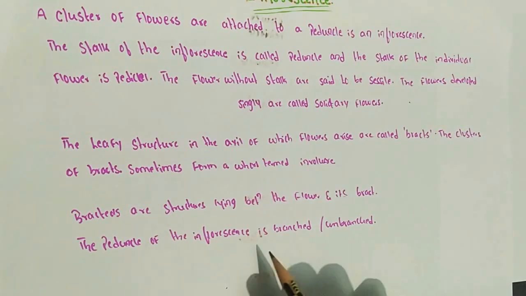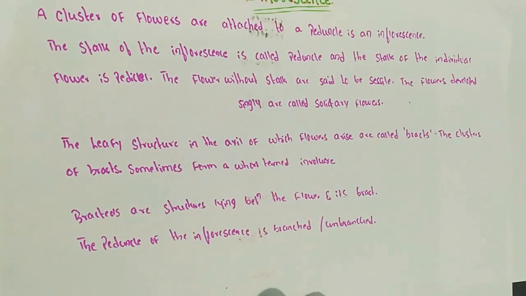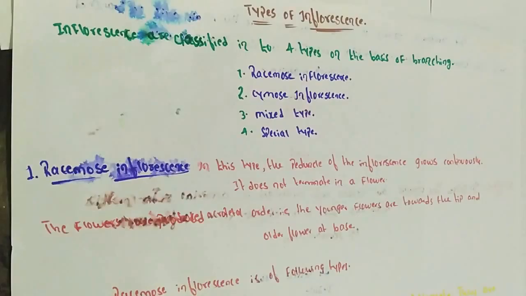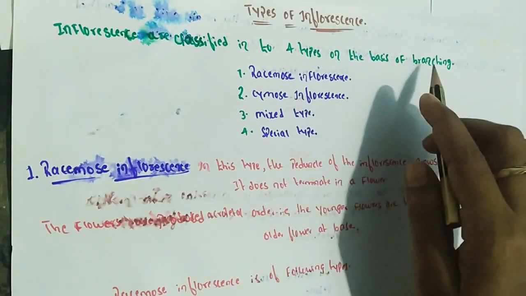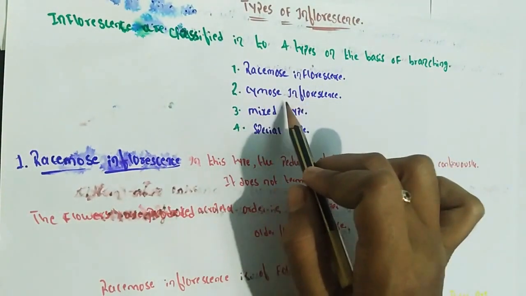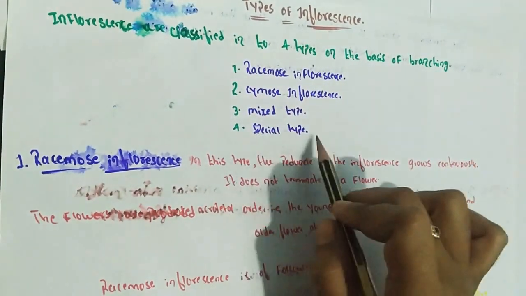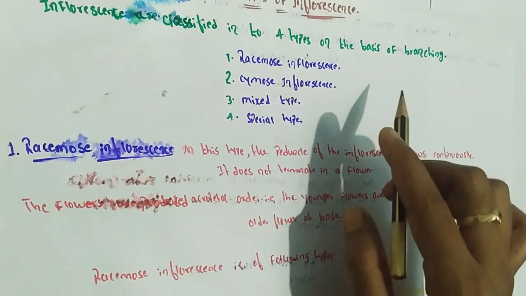The peduncle of the inflorescence may be branched or unbranched. Types of inflorescence: inflorescences are classified into 4 types on the basis of branching. First, racemose inflorescence; second, cymose inflorescence; third, mixed type; and fourth, special type.